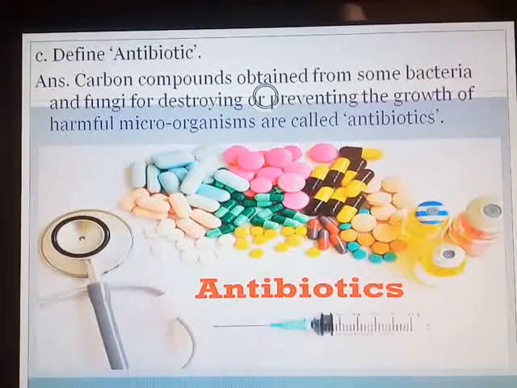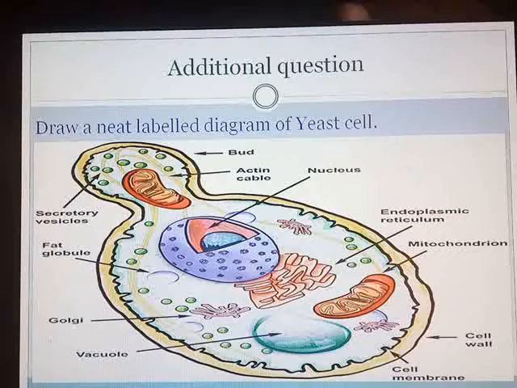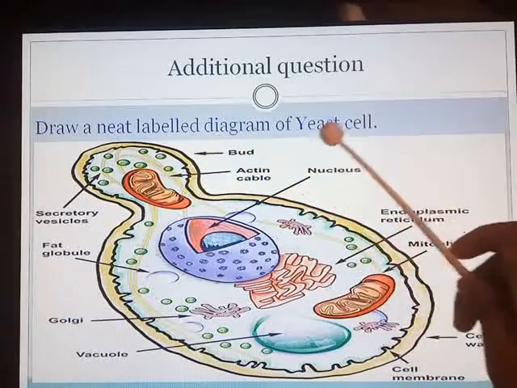I hope all of you have marked. Those who have not marked, those who are writing down also, I have given you enough time to write the definition. With this we complete the discussion of textual exercise for chapter number 8. Last additional question you are having is draw a neat labelled diagram of yeast cell. Only one additional question is there from this chapter. Rest all the topics are already covered in textual exercise.